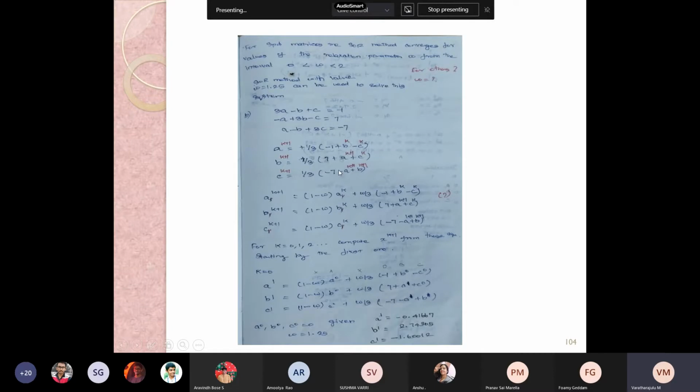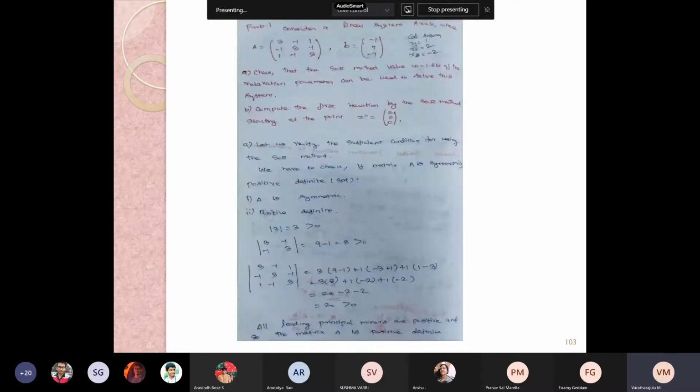So as we did in Jacobi and Gauss-Seidel, we keep the unknown on the left side and the rest on the RHS. In the same way here, but along with that we include a new constant, lambda or omega. Here I have given it as omega.